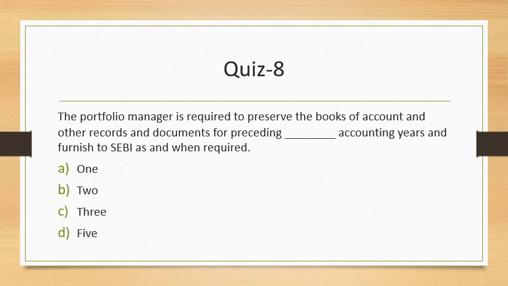Quiz 8. The portfolio manager is required to preserve the books of accounts and other records and documents of the preceding how many accounting years? Well, typically document preservation is for 5 years or 10 years in most cases. And here also the answer is 5 years. So the portfolio manager is supposed to keep the books of accounts for 5 years.